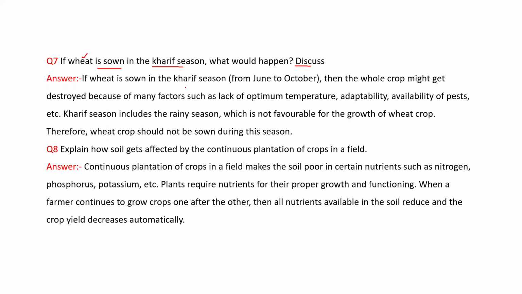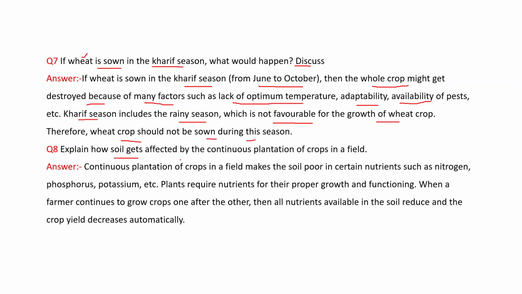If wheat is sown in the Kharif season, that is from June to October, then the whole crop might get destroyed because of many factors such as lack of optimum temperature, adaptability, availability of pests, etc. Kharif season includes the rainy season. Clear? Kharif season, that is from June to October, is a rainy season, which is not favorable for the growth of wheat crop. Therefore, wheat crop should not be sown during this season.